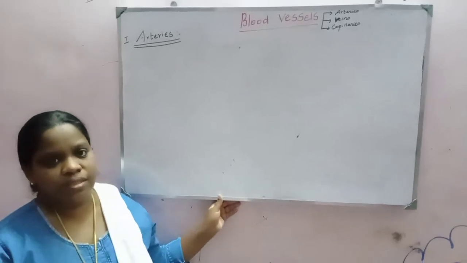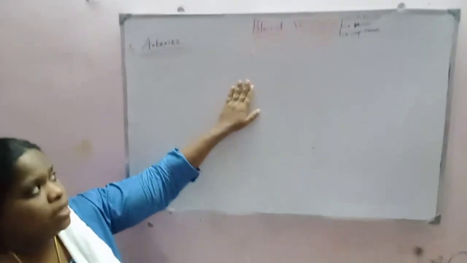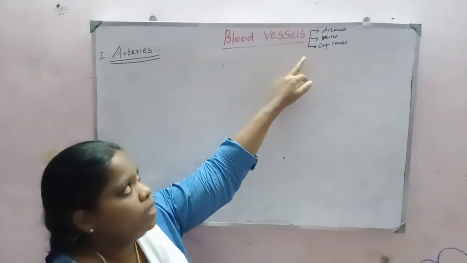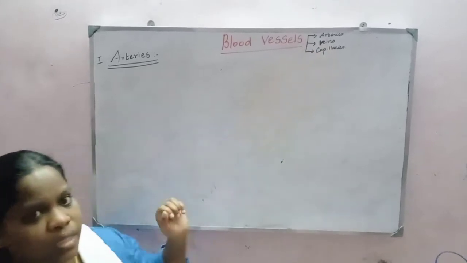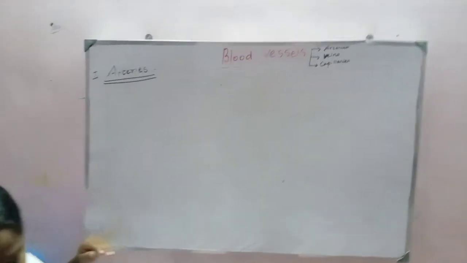Today's class, blood vessels. There are three kinds of blood vessels in our body: arteries, veins and capillaries. Let us learn one by one. First, we'll go to arteries.